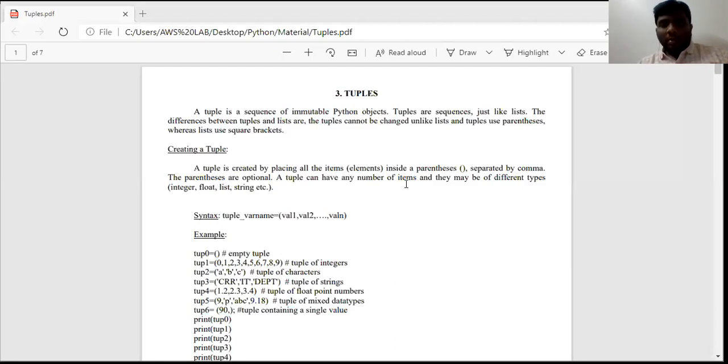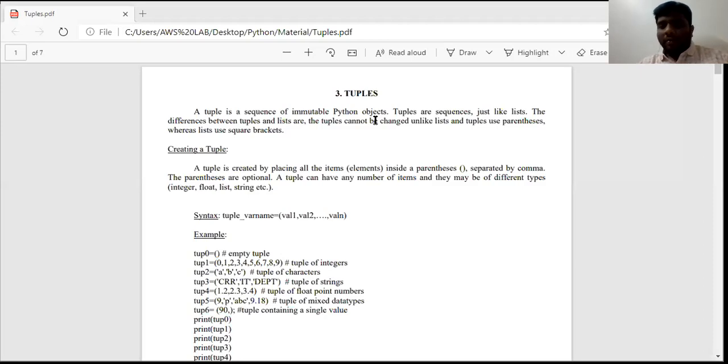Today's concept is on tuples. Tuples are also a versatile data type. In previous classes, we have discussed lists. Since a list is a versatile data type, in the same way, a tuple is also a versatile data type. And the second one is